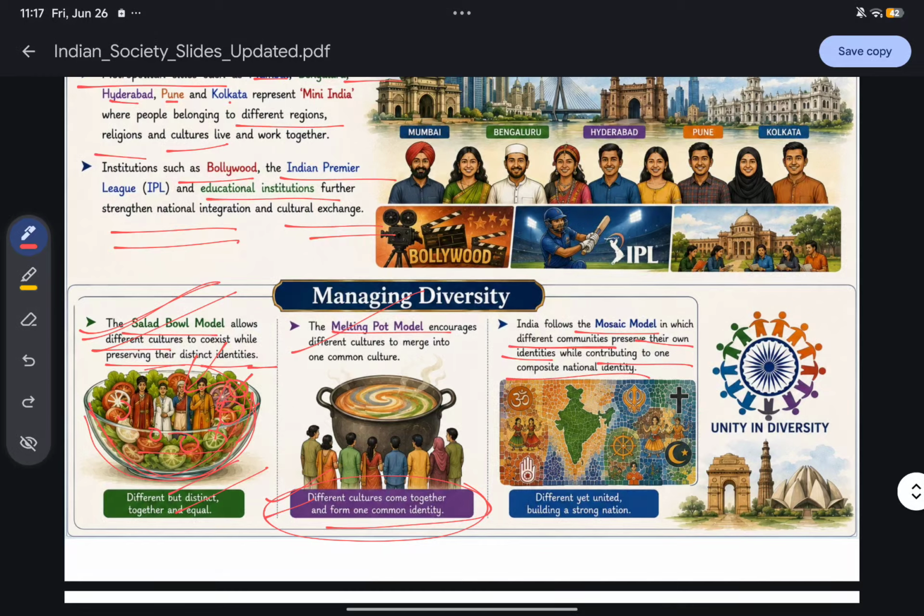For example, I am Hindu, that is my own identity. I will preserve that, but ultimately I am Indian. That is the mosaic model. Okay, so unity in diversity.